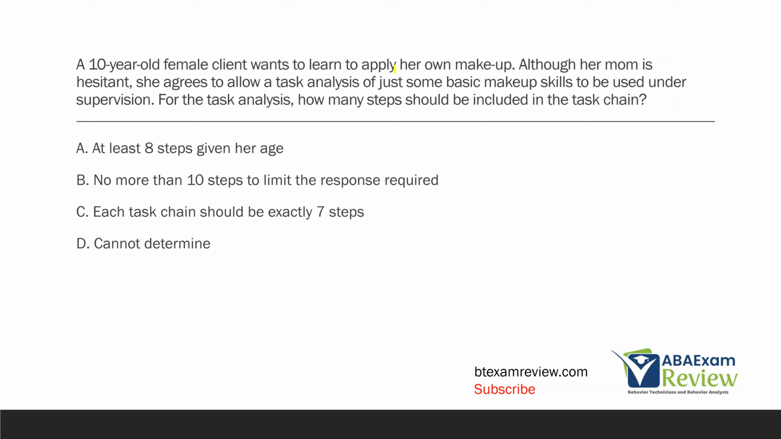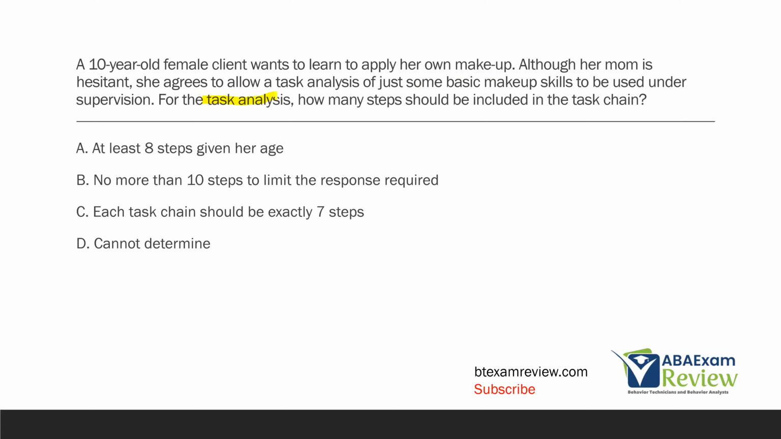A 10-year-old female client wants to learn to apply her own makeup. Although her mom is hesitant, she agrees to allow a task analysis of just some basic makeup skills to be used under supervision. For the task analysis, how many steps should be included in the task chain?